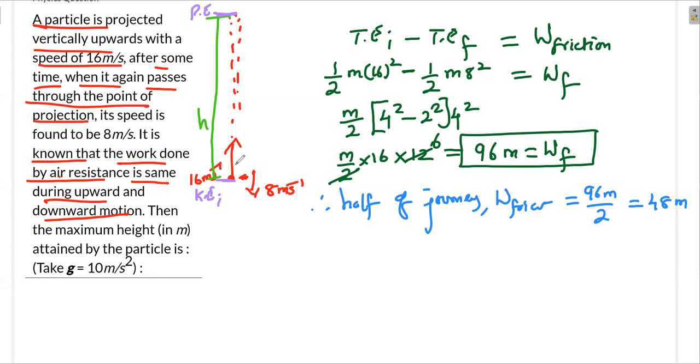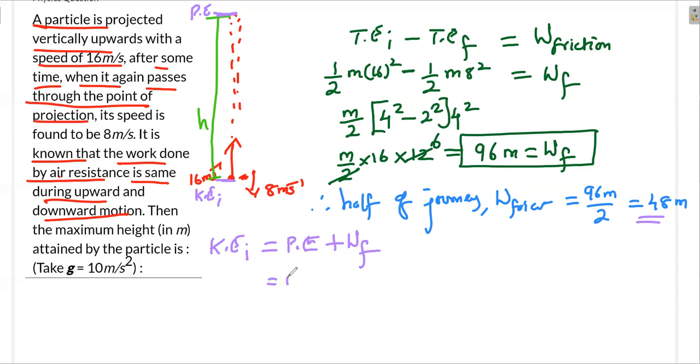So the final energy I have plus the energy I lost should be equal to the energy I started off with, because energy loss means it's being lost from the energy they already had. What happened to the difference? It has been lost against friction. Out of the total energy I had, I still have some energy left here, and the remaining I have lost on the way. So the initial energy should be the final I have plus the one I spent on the way.